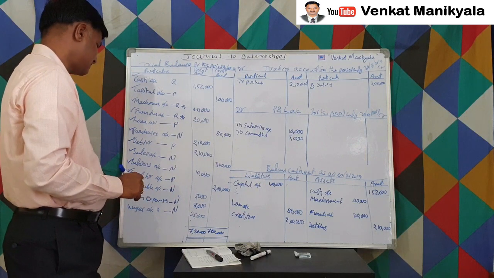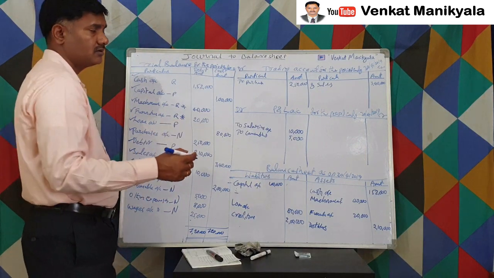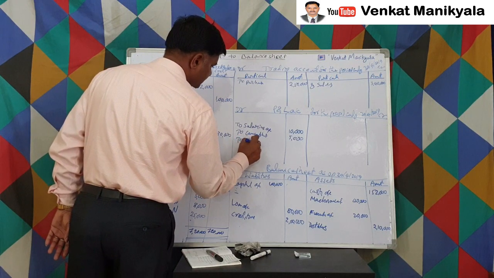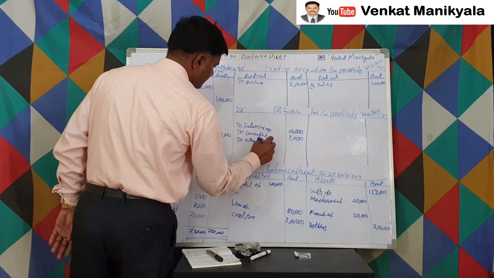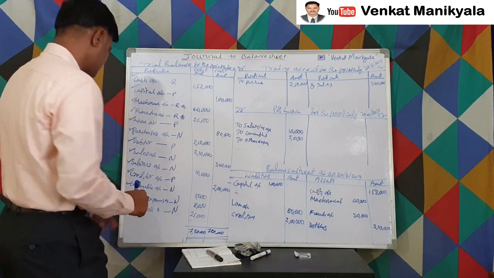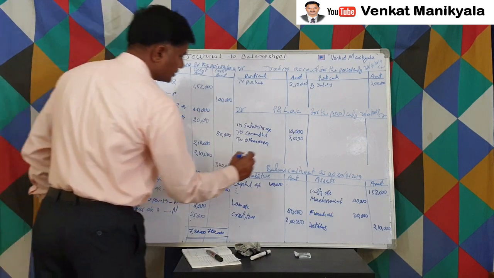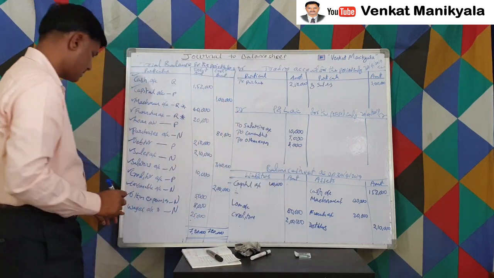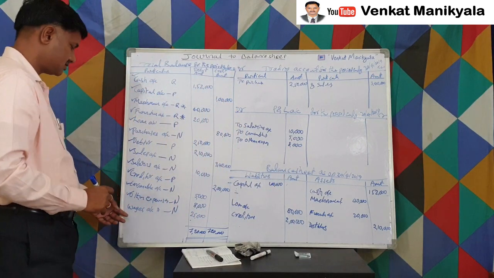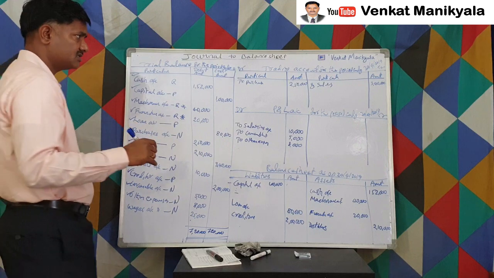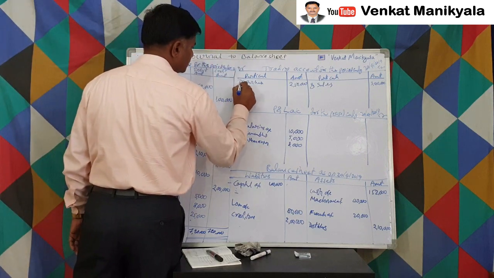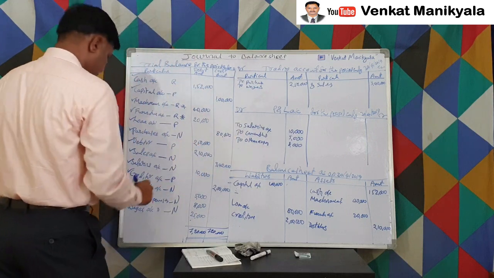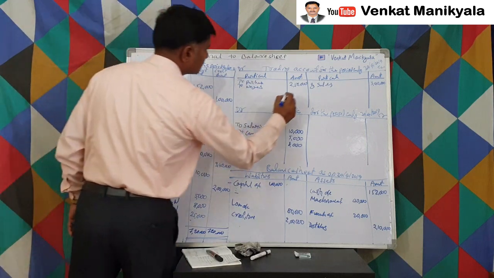Other expenses. Other expenses also go to the P&L account. Other expenses 8,000. Wages, again as we discussed, are purely related to goods. So to wages, 25,000.